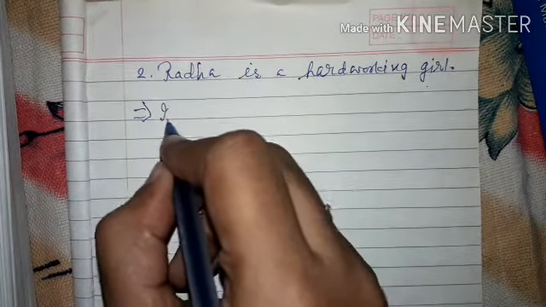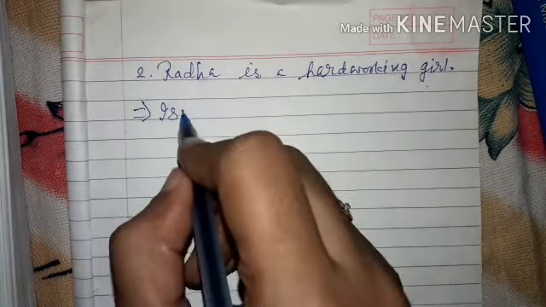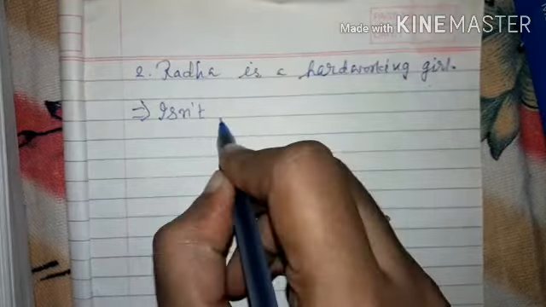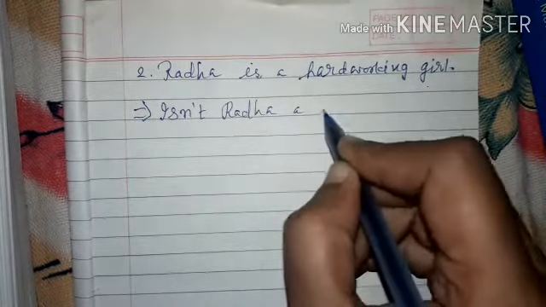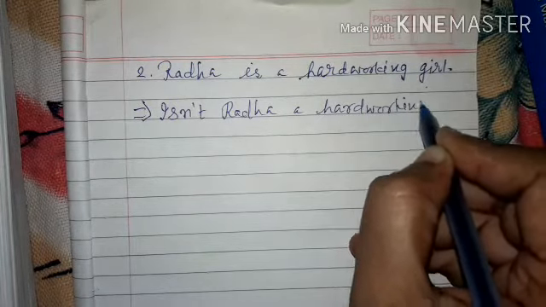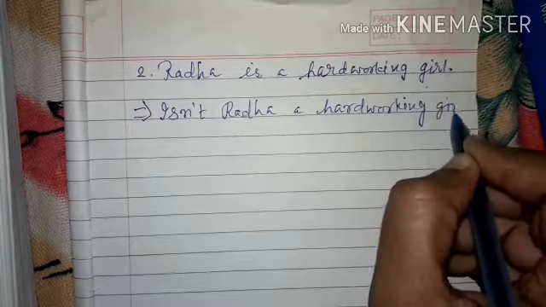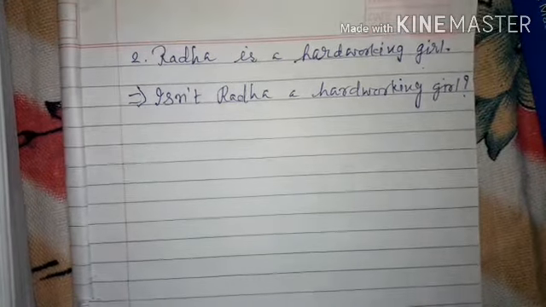Negation is not there, so we add it: isn't Radha a hard-working girl? See students, it is very easy. And at the end we have to add the question mark, right?